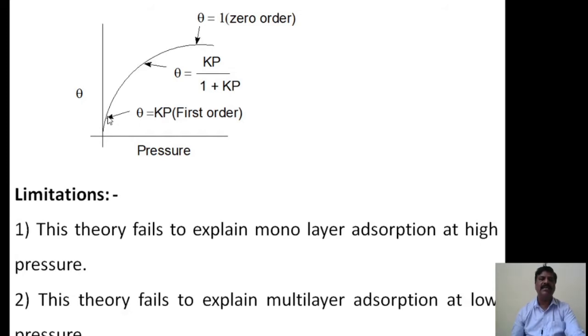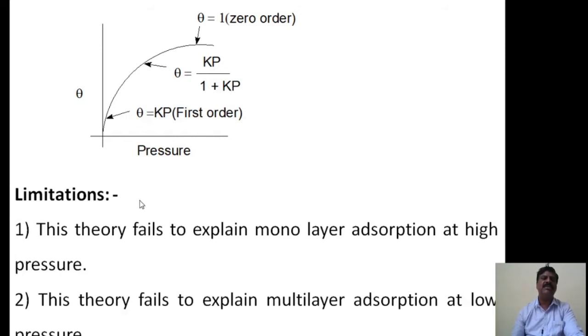At very low pressure theta equals kP, which is first order, and at higher pressure theta equals kP divided by 1 plus kP. So at lower pressure theta is first order, and at higher pressure the order of the reaction is 0, and theta is constant.